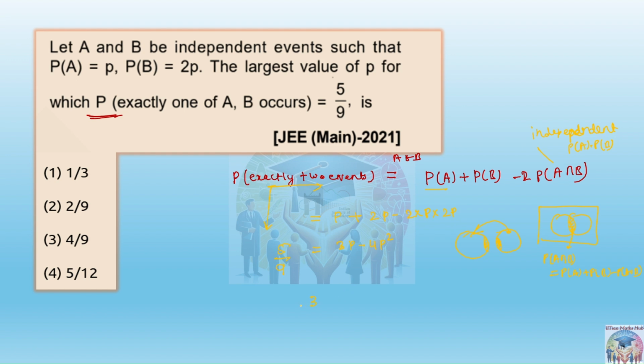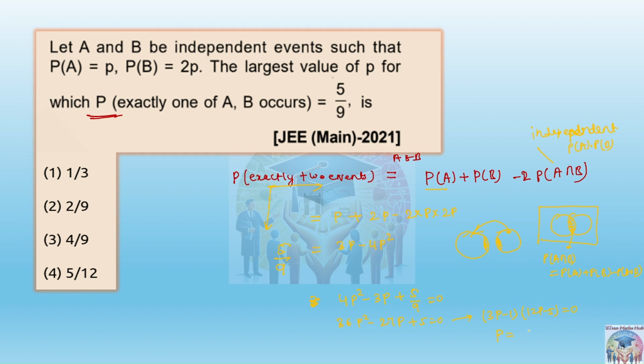From here you get a quadratic equation, 4P square minus 3P plus 5 by 9 equal to 0. Multiply by 9, so it becomes 36P square minus 27P plus 5 equal to 0. Breaking this into two parts, you get the factors 3P minus 1 and 12P minus 5 equal to 0.